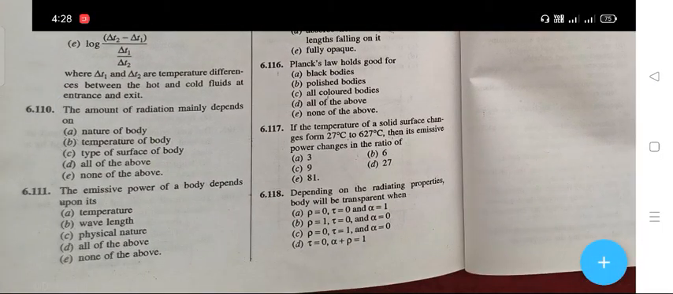The next question is the amount of radiation mainly depends on. Answer is D, all of the above, that is nature of the body, temperature of the body, type of the surface of the body. And the next question is the emissive power of a body depends upon its. The right answer is D, that is all of the above, temperature, wavelength, physical nature.